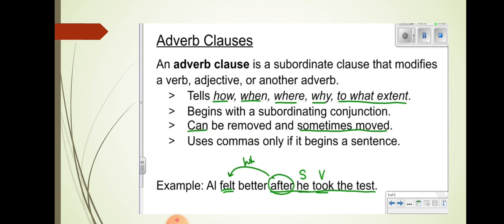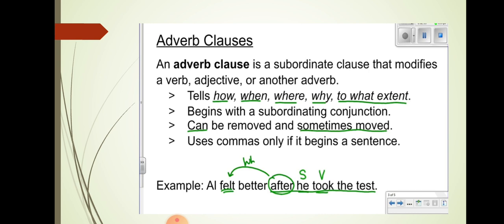Now see the example. Ali felt better after he took the test. Now, Ali felt better is the main clause. After he took the test is the dependent clause, because after is a subordinating conjunction, and after he took the test is answering when he felt better. He felt better after he took the test.